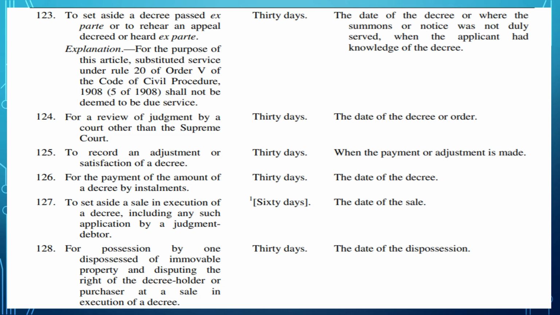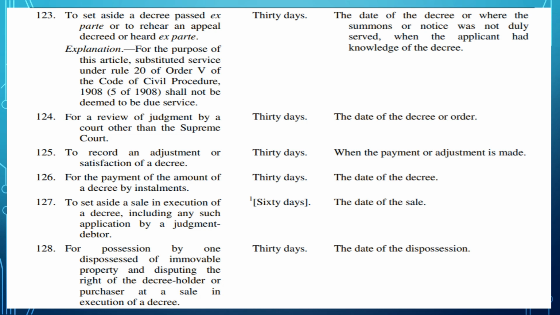124. For review of judgment other than Supreme Court, you should file the application within 30 days of the decree or order. 125. To record an adjustment or satisfaction of a decree, you have to file the application within 30 days when the payment or adjustment is made.